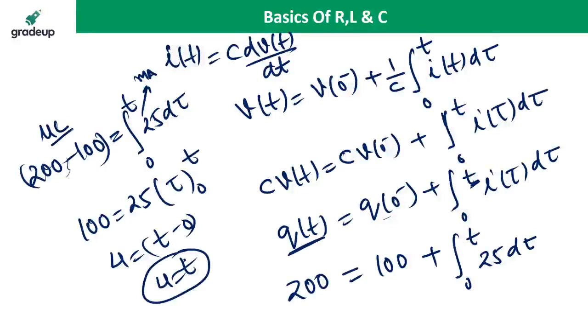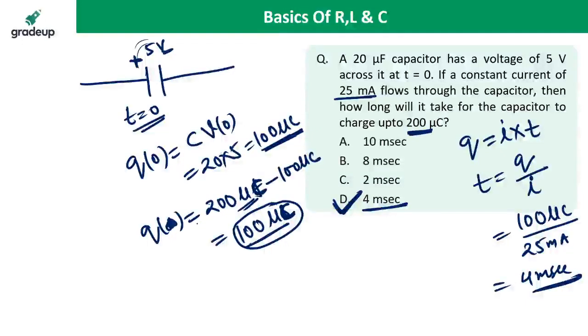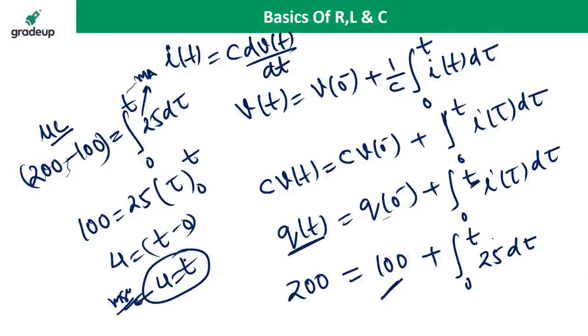But if you divide microcoulomb by milliampere, you get millisecond. So the answer is in milliseconds. This is another way to calculate. So there are two methods. Either you can solve by this method or you can solve by the integration. It is your choice. You can solve this question by any method. Okay. Now come to the next question.